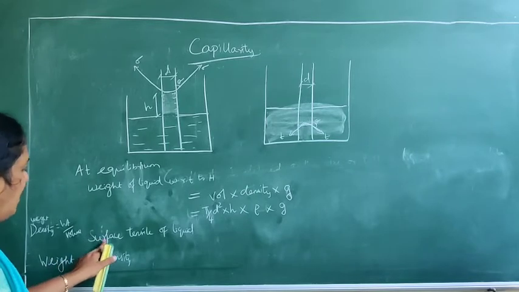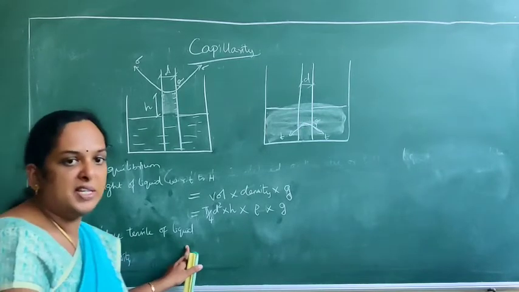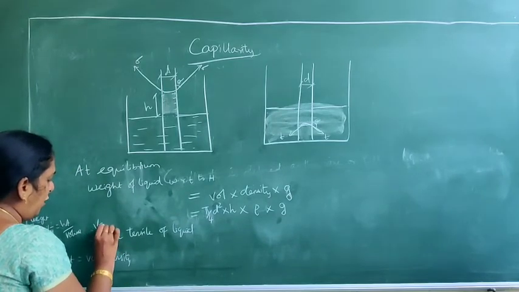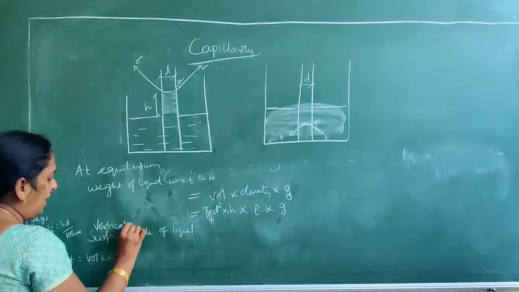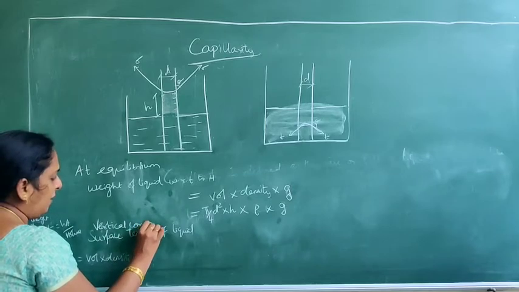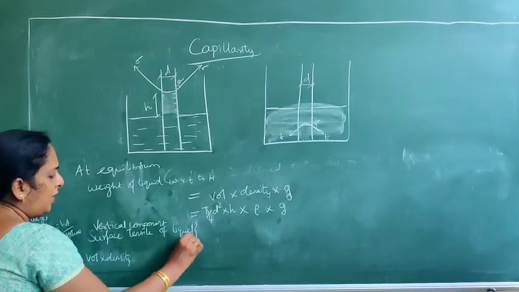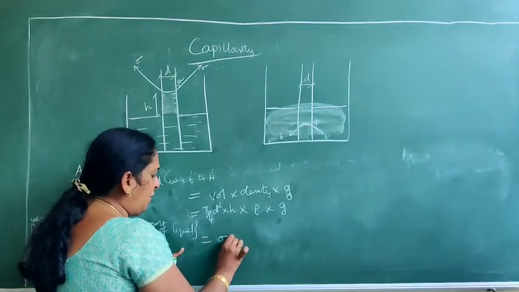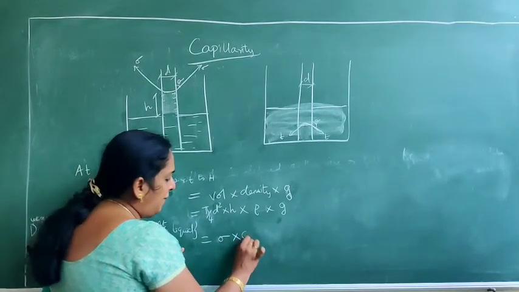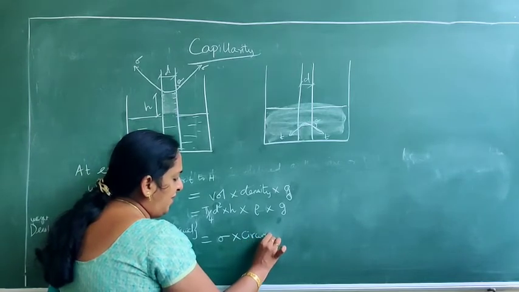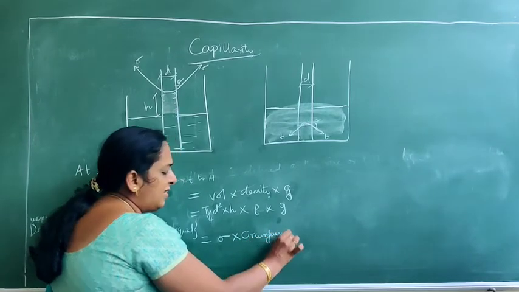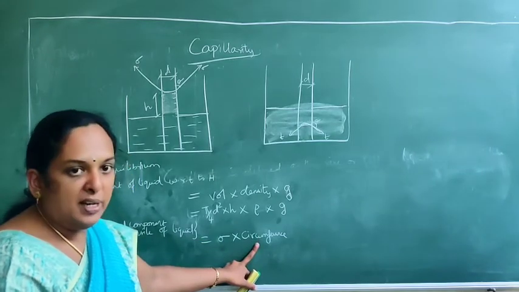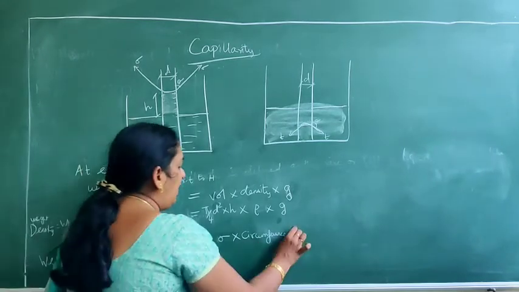We have to find the vertical component of the surface tension force of this liquid. We are not concerned about the horizontal component; we are concerned about the vertical component. So in this case, what is the formula usually for surface tension, how did we do it? Surface tension force into circumference. That is what we derived in the surface tension equation also. So surface tension force into circumference into the vertical component.